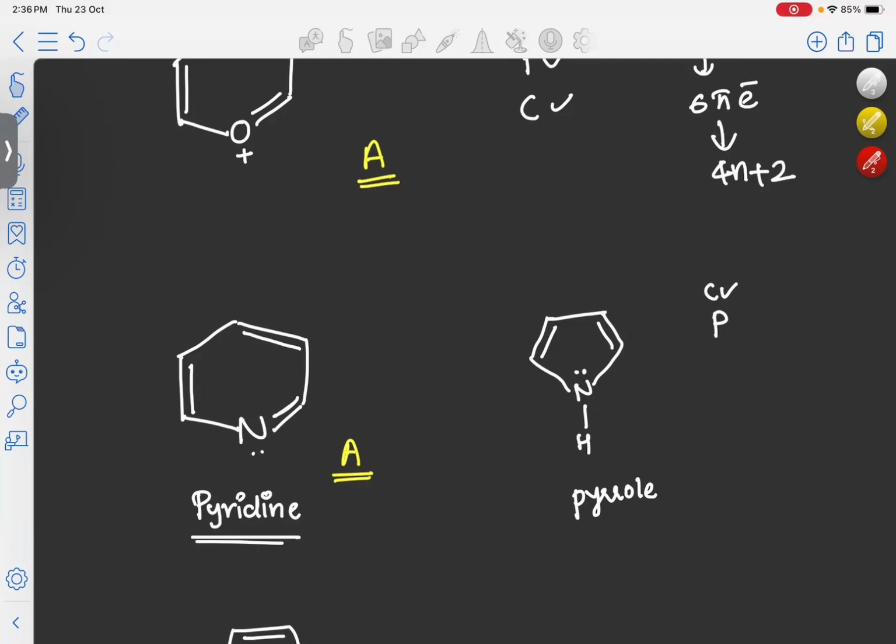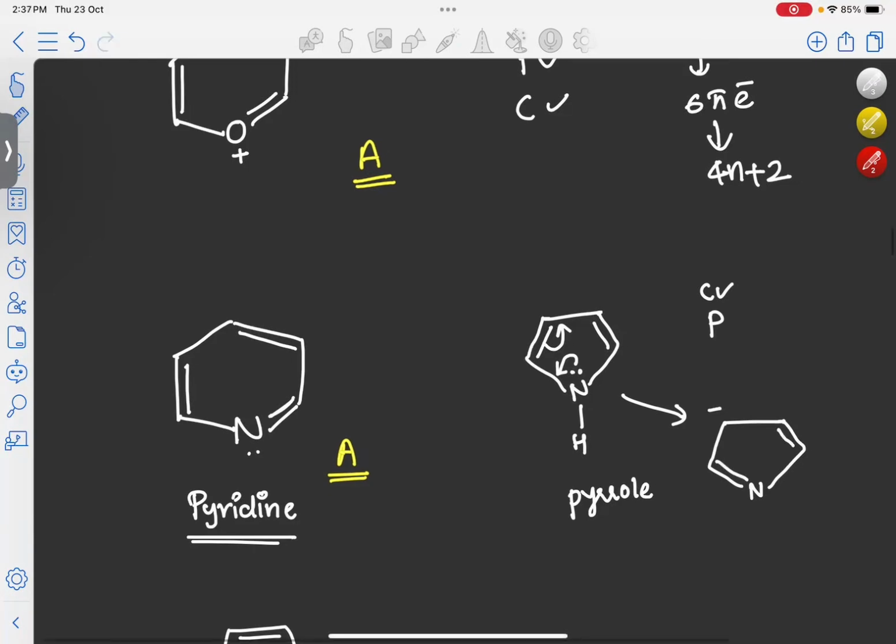What will happen? The lone pair on the nitrogen will take part in the conjugation. This lone pair will move here, and this pi bond will move here, and from this we'll get a structure like this. Since the lone pair on the nitrogen moves to the bond between nitrogen and carbon, a double bond will form here, and a negative charge will form here. For the other double bond, no change happens.